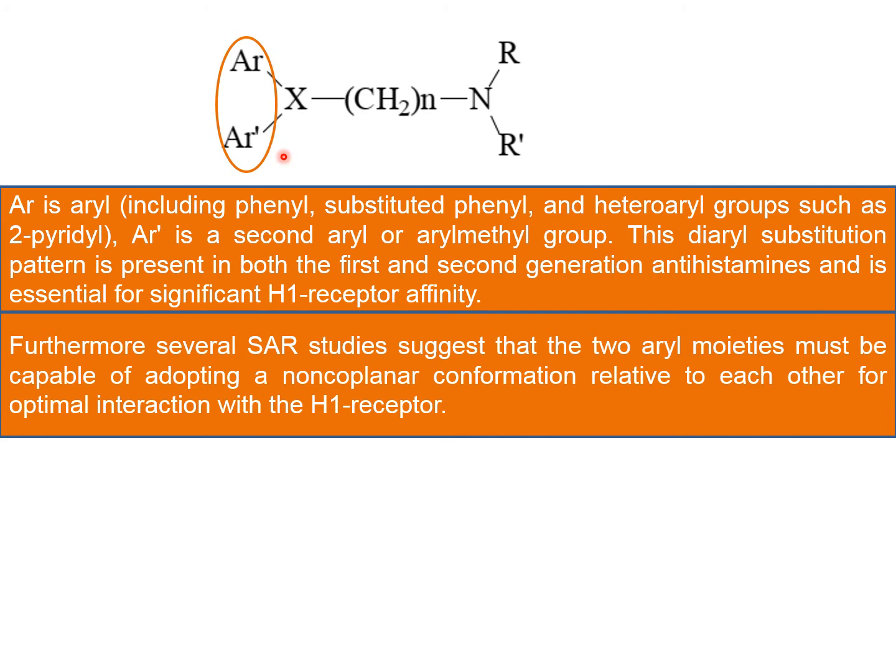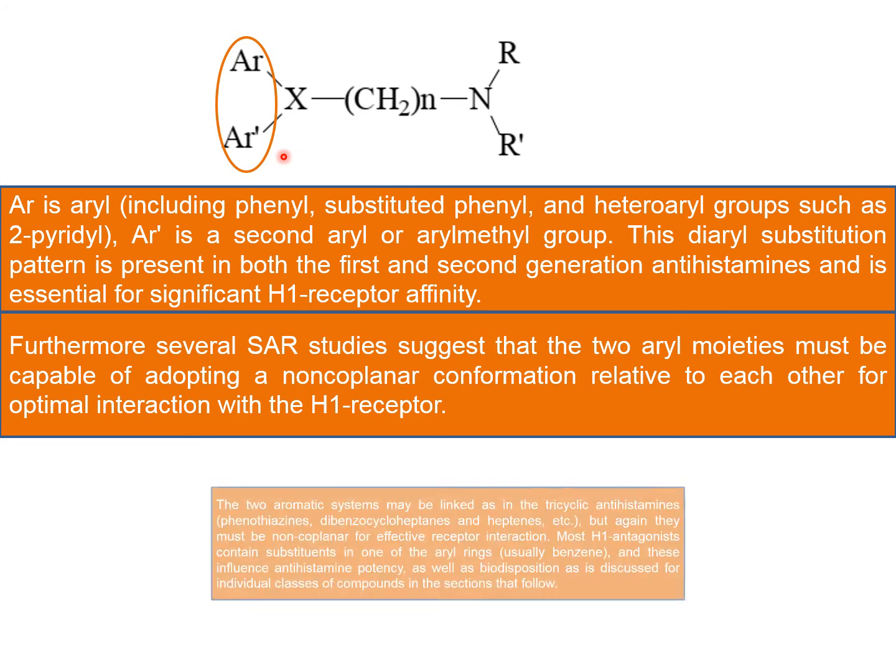Furthermore, several studies suggest that the two aryl moieties must be capable of adopting a non-coplanar conformation relative to each other for optimal interaction with the H1 receptor.